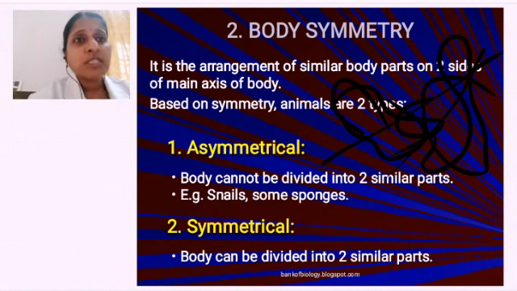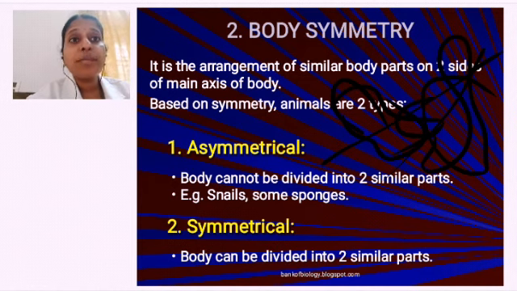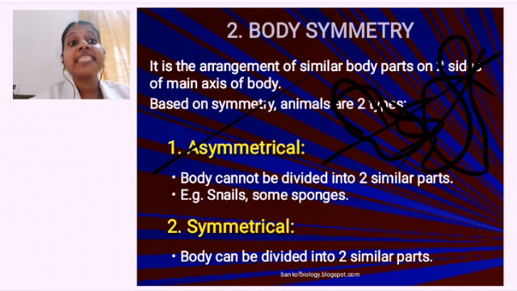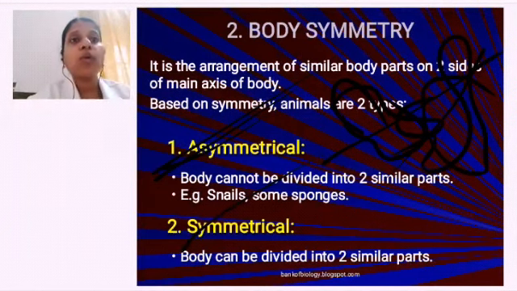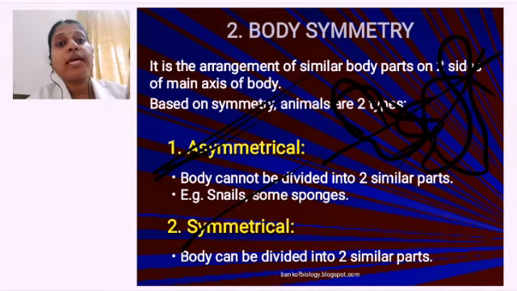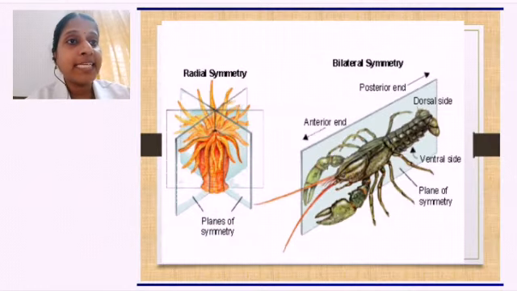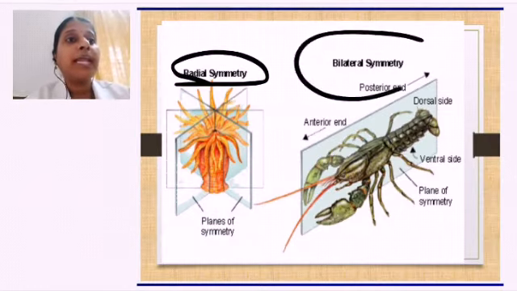So like sponges, snails, they cannot be divided into two equal halves in any plane. Then I call it asymmetrical. What do I call them? Asymmetrical. If I can cut them into two equal halves, then I call it what? Symmetrical. This symmetrical is of two types. What are the two types? One is radial symmetry and another one is bilateral symmetry.